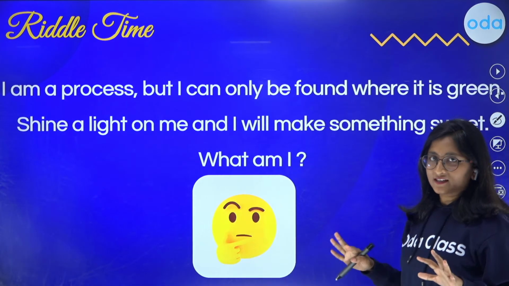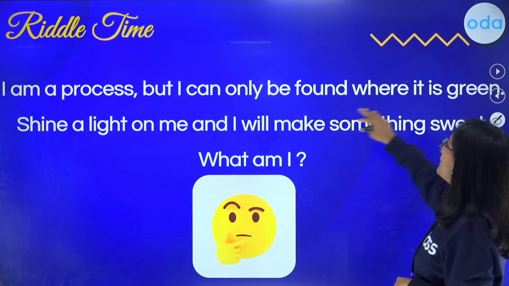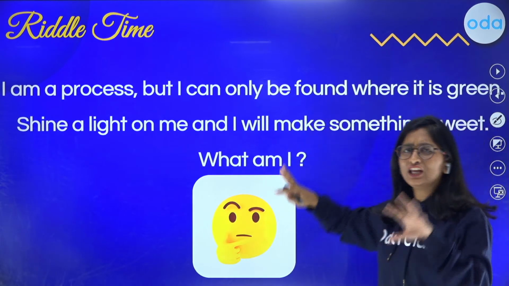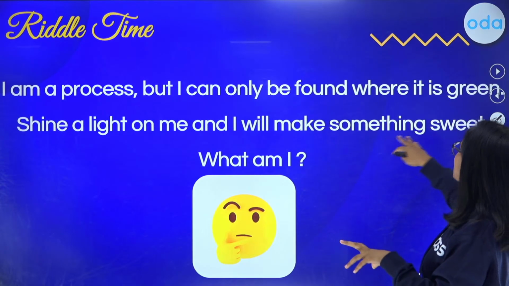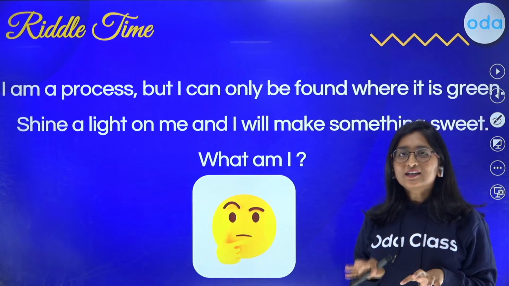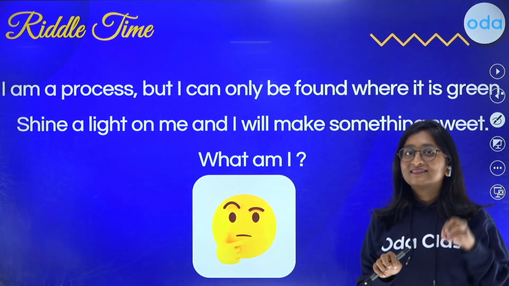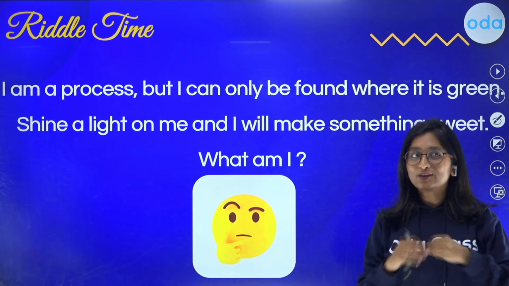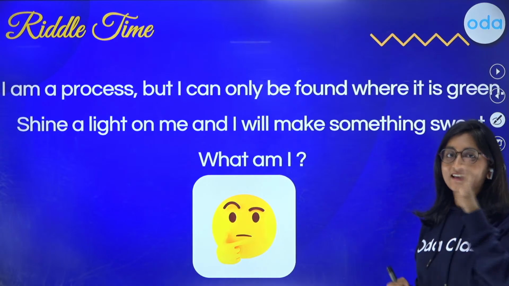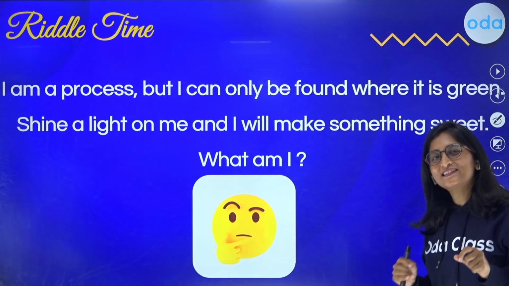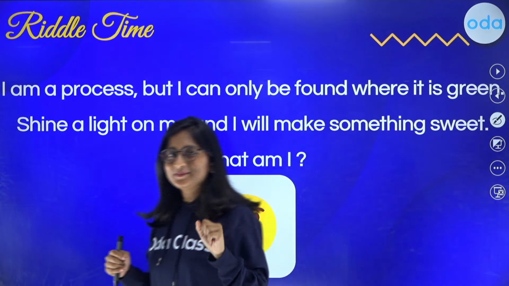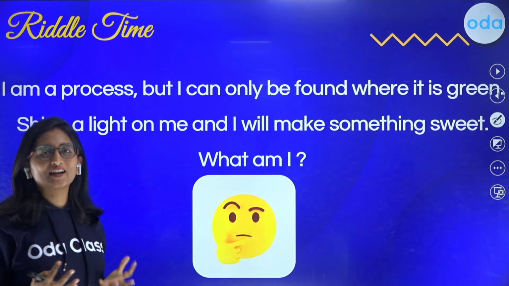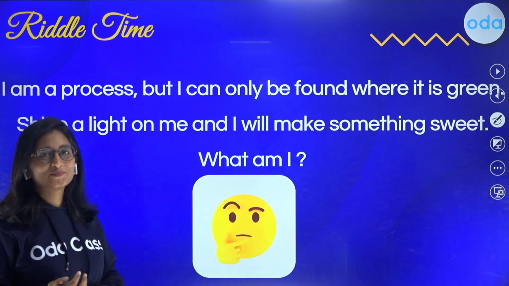I am a process, but I can only be found where it is green and the sunlight shines on me, and I will make something that is going to be very precious for this entire ecosystem. What is that process? Can you just recall? Can you find out the answer for this riddle? Anyone?